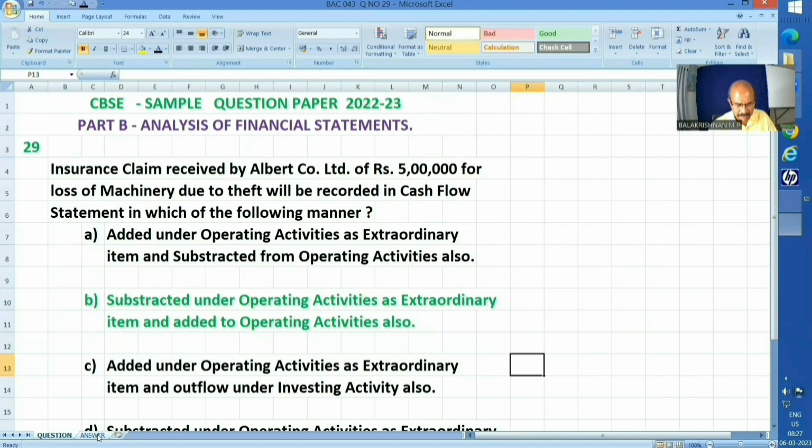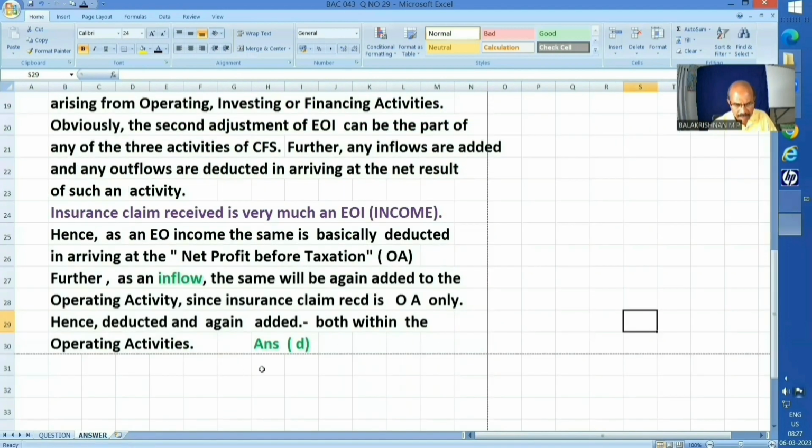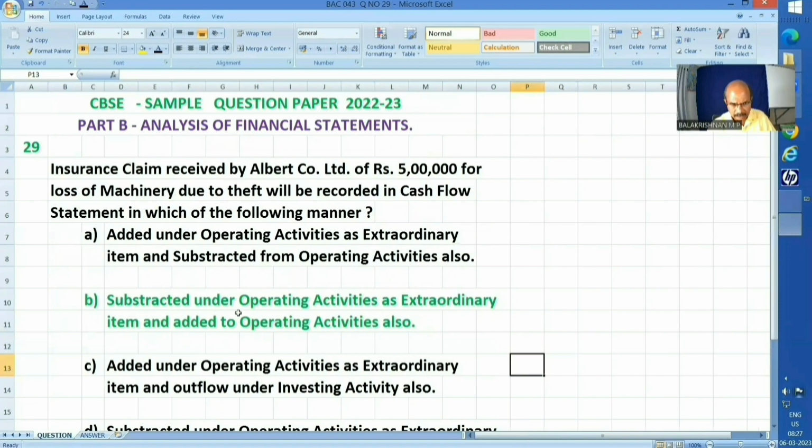Answer B is the correct one. Subtracted under operating activities as extraordinary item and added to the operating activities also. So answer B is the correct answer. Okay, fine. So I explained also why it is so.